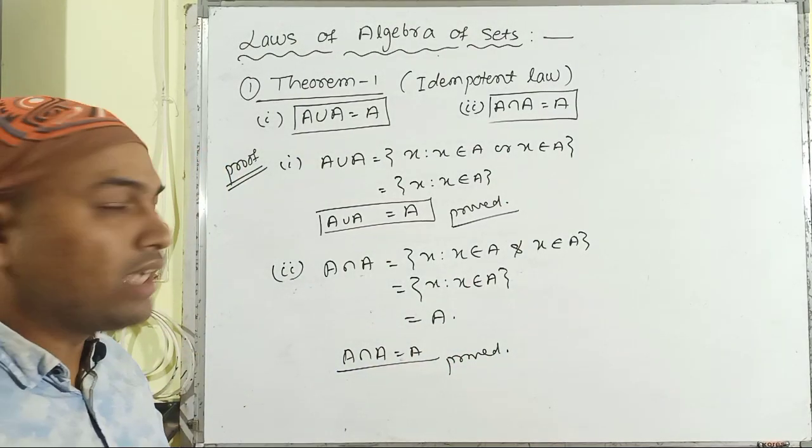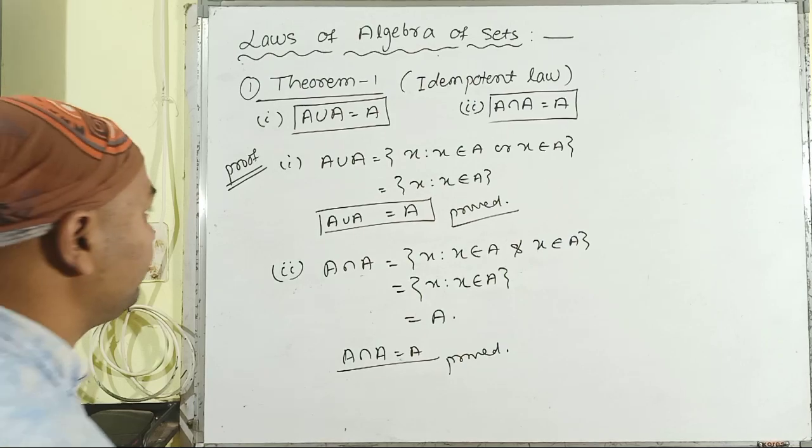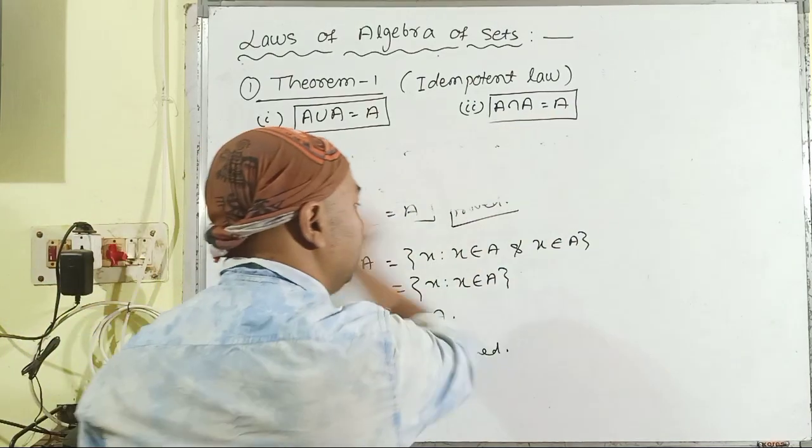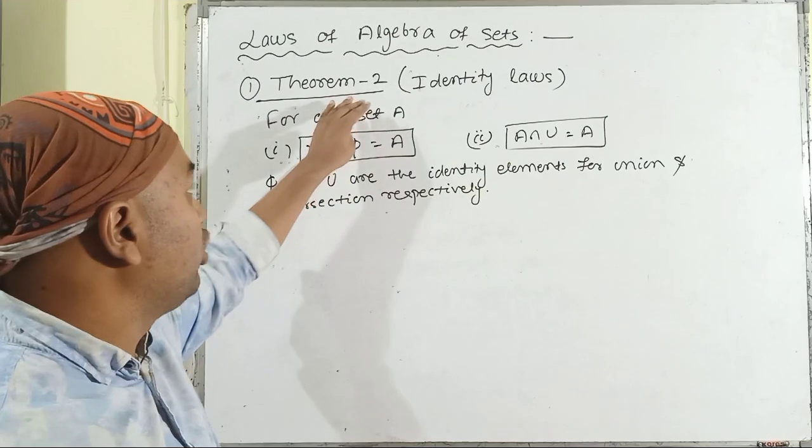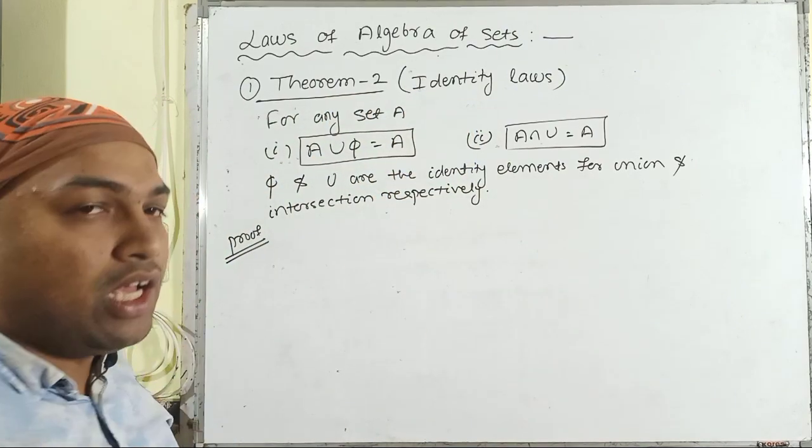Then moving to the next theorem, theorem number 2. Here it is the second theorem, the identity laws, and it also has two parts.